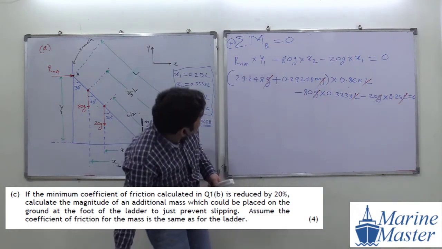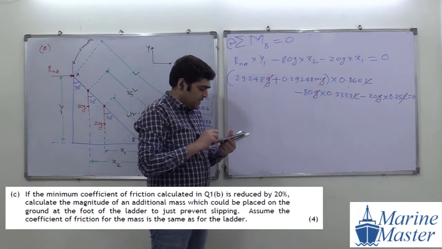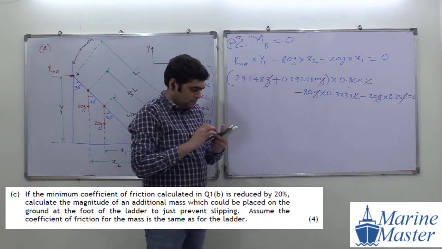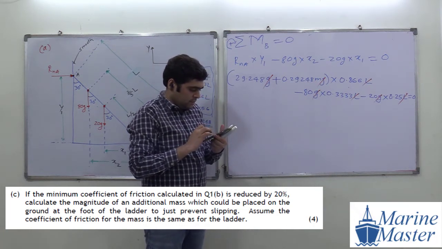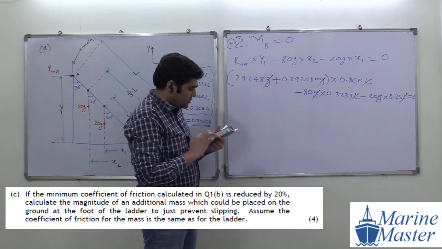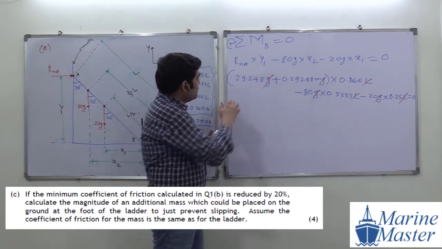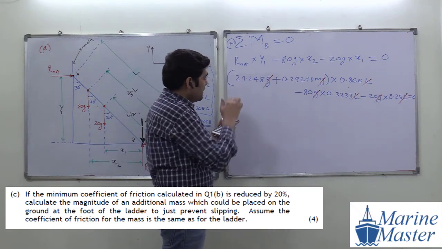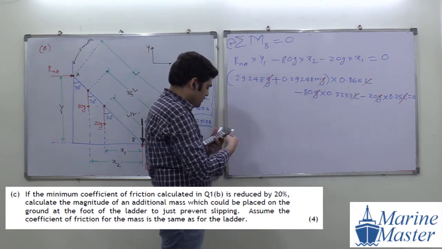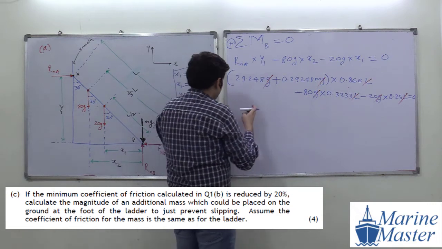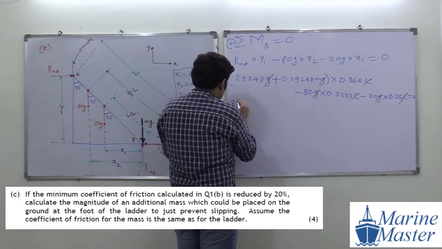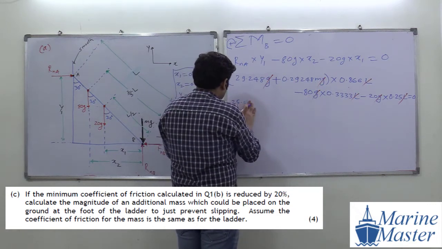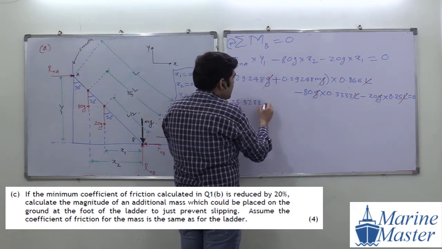What will be the next point? 29.248 multiplied by 0.866 will become 25.3288.